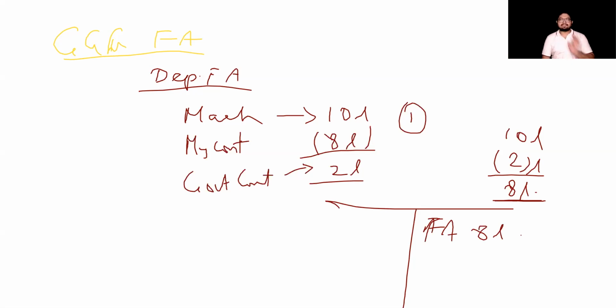If at all it is a depreciable asset. I'll slightly change the conditions now. What if government has given me the entire 10 lakhs? That means there is no contribution on my side at all. I have a fixed asset which is given completely by my government.